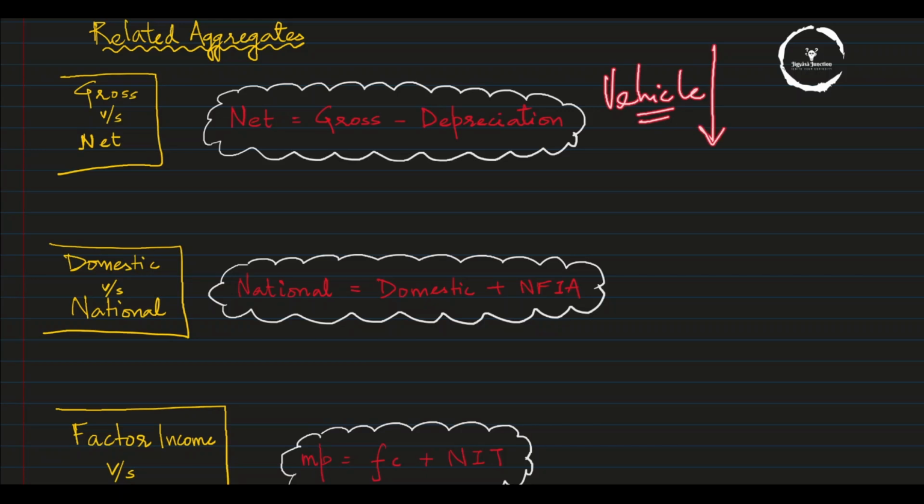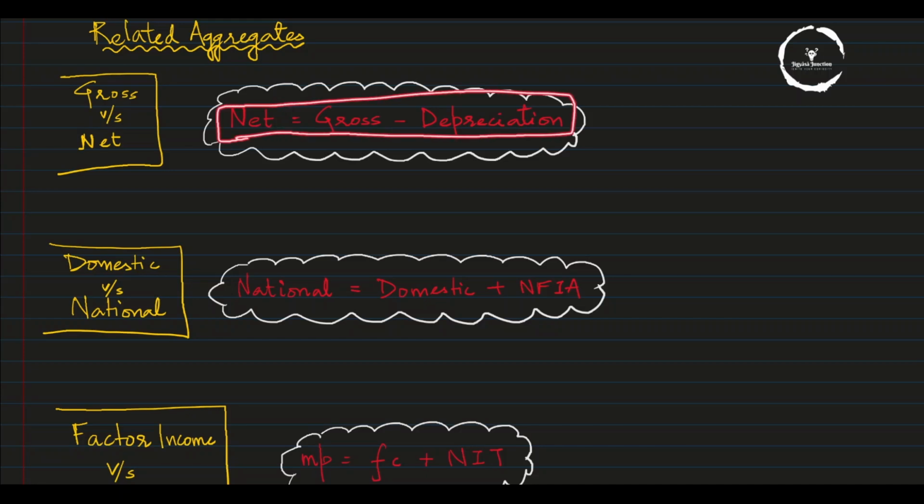It's because of depreciation. To get net from gross, you have to deduct the depreciation from the gross amount to get the net amount. So that's how they are related. Right. Next is factor cost and market price.